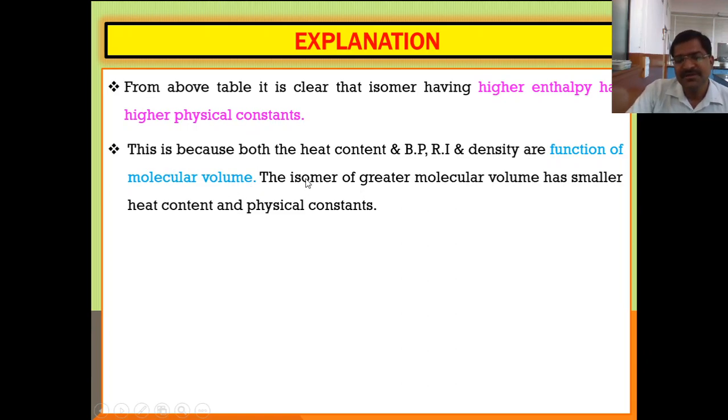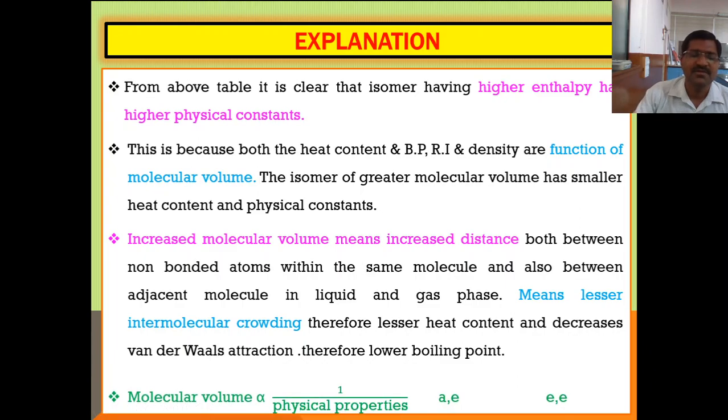So what is the relation between the molecular volume and physical properties? Isomers of greater molecular volume have smaller physical constants. Molecular volume is inversely proportional to the physical properties. That means the greater the molecular volume, the lower the physical property. And increased molecular volume means increased distance both between non-bonded atoms within the same molecule and also between adjacent molecules in liquid and gas phase.